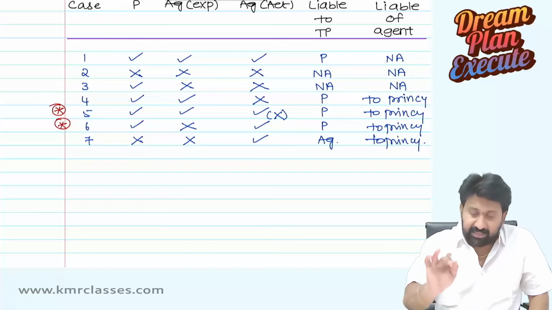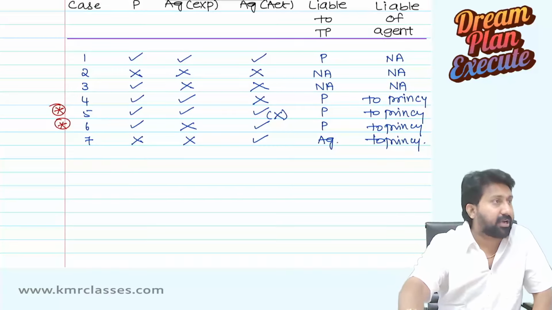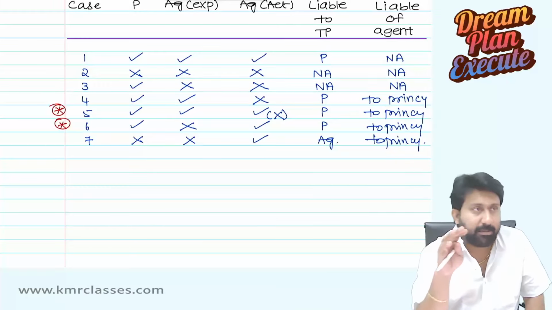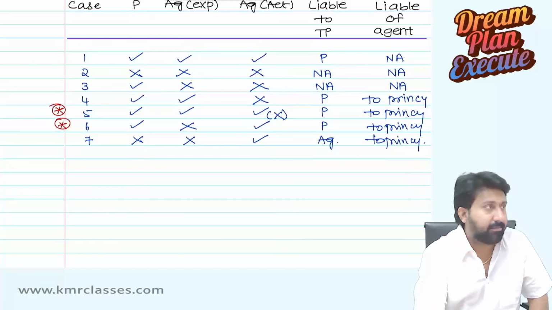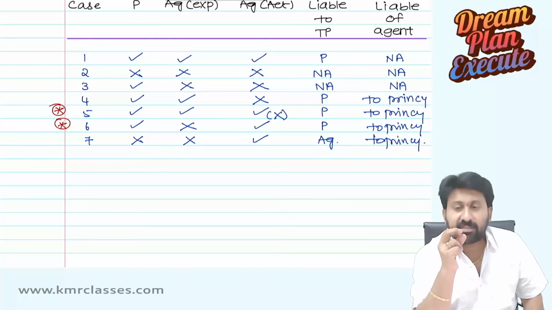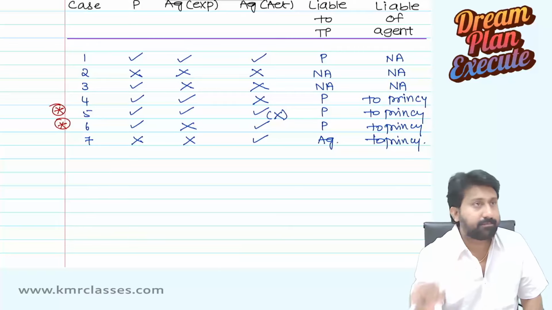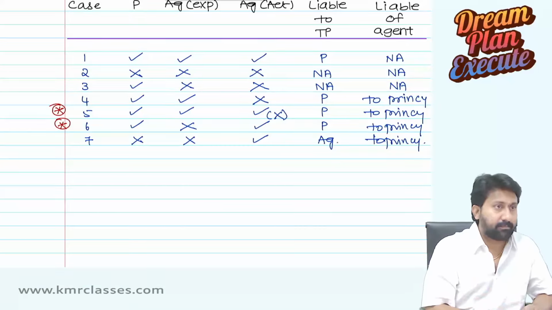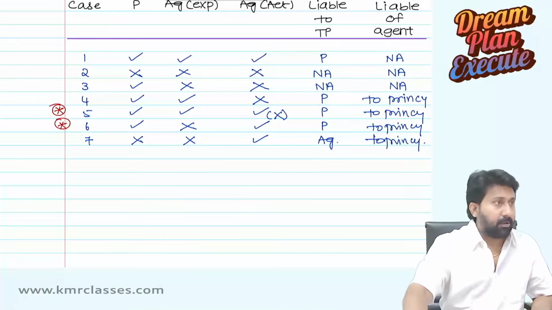Up to here, I think everyone, all the 7 points, everyone understood clearly, all the students? Yes, liable to third party means who is liable to third party? That's the meaning. Everyone understood all the 7 points clearly? Yeah. Okay.